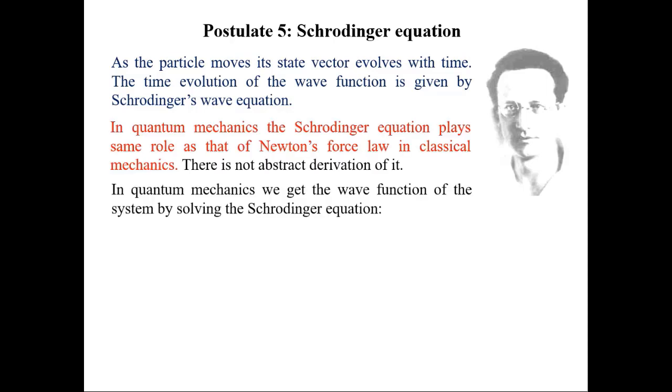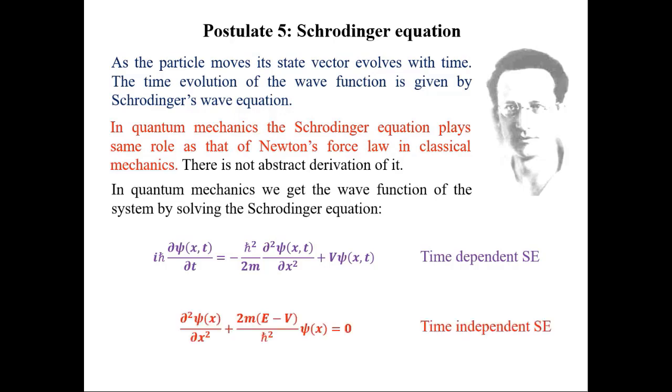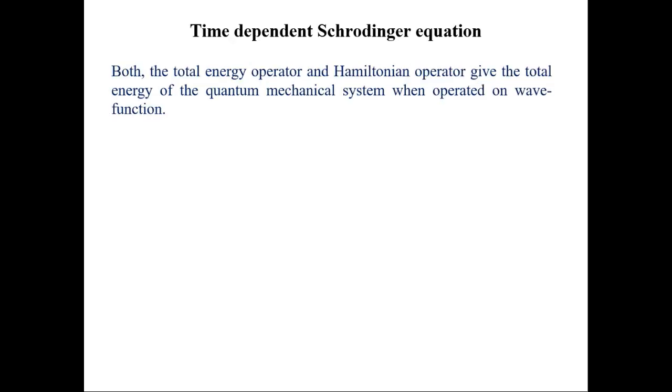There are two forms of the Schrodinger equation. One is the time-dependent form and the other is the time-independent form. I shall try to give a method to find it, or more truly, a method to remember it. So get ready for some mathematical exercises now. Let us start with the time-dependent Schrodinger equation.